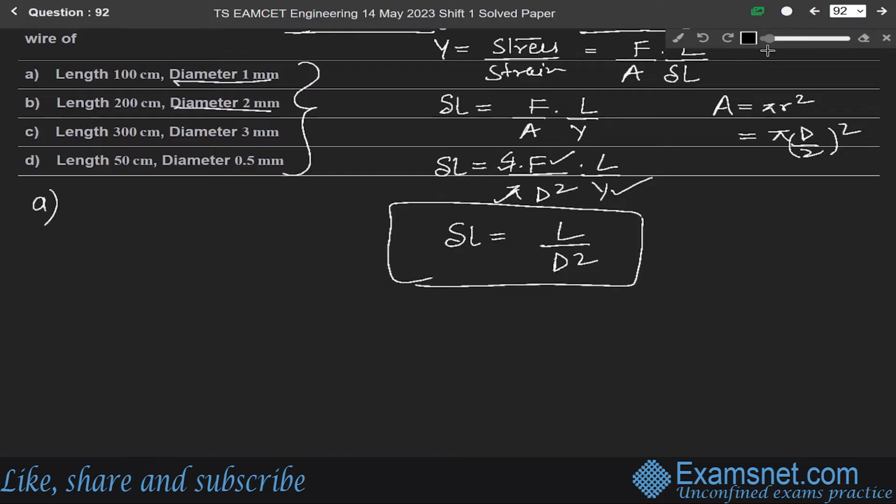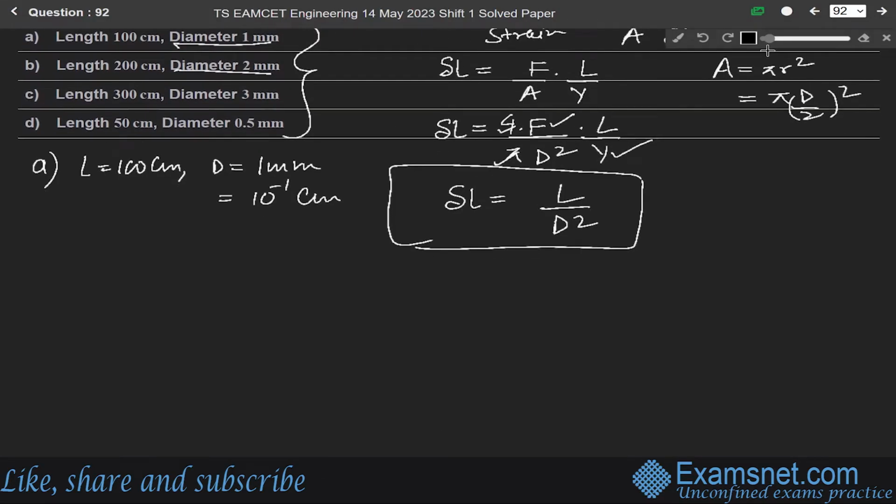So for wire A, length is 100 centimeter and diameter is 1 millimeter. 1 millimeter means 10 to the power minus 1 centimeter. So for this del L will be equal to 100 over 10 to the power minus 1 whole square.